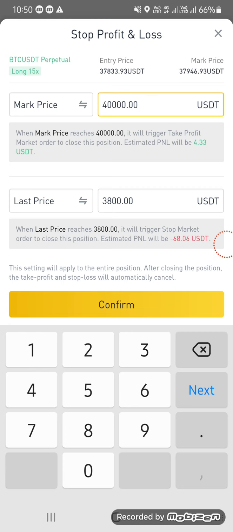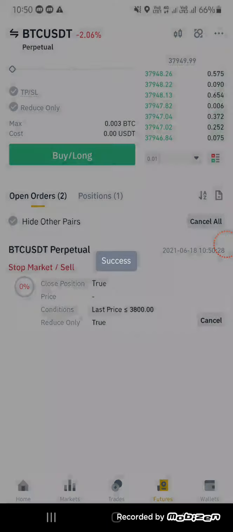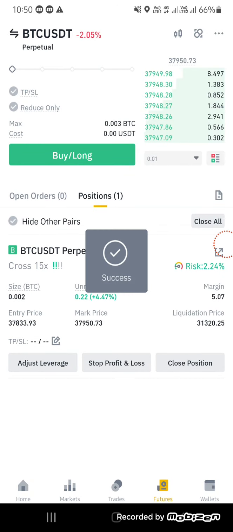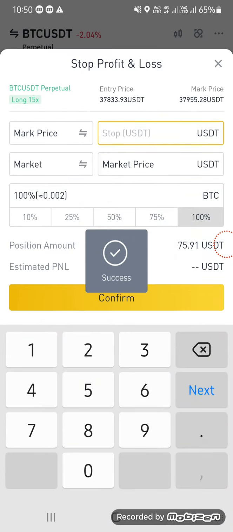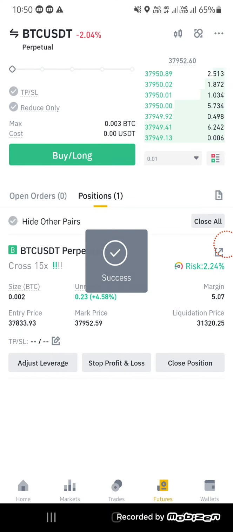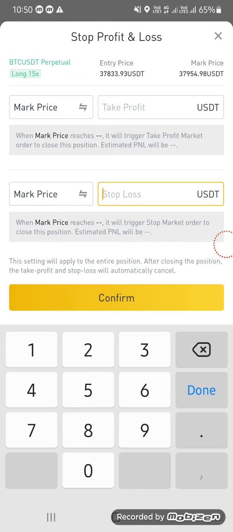And another thing I will tell you: last price means, if the BTC is currently 37948, and I have selected it and place confirm, see, now the market is going down and I just want to set my stop loss. So when the price reaches 36,000, my position will automatically be closed.